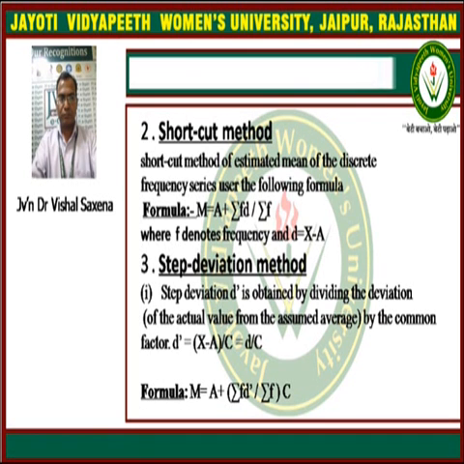Here d is the deviation, x minus a, and this formula can be used to find the arithmetic mean when the values of the data are large.